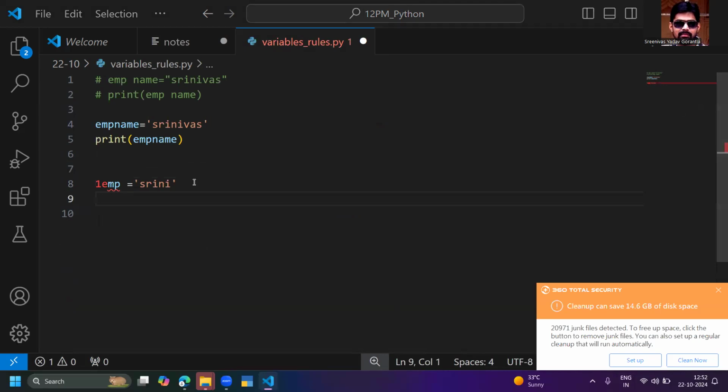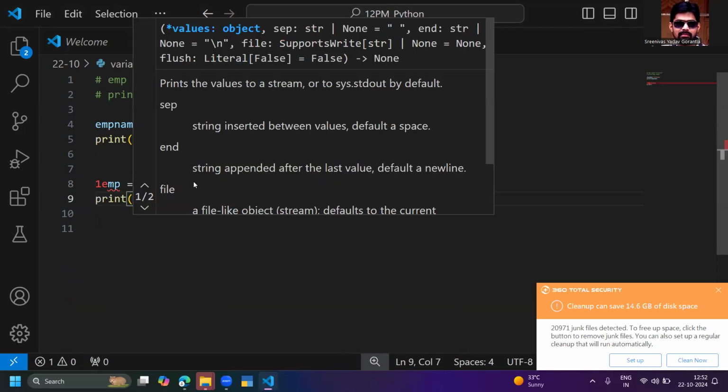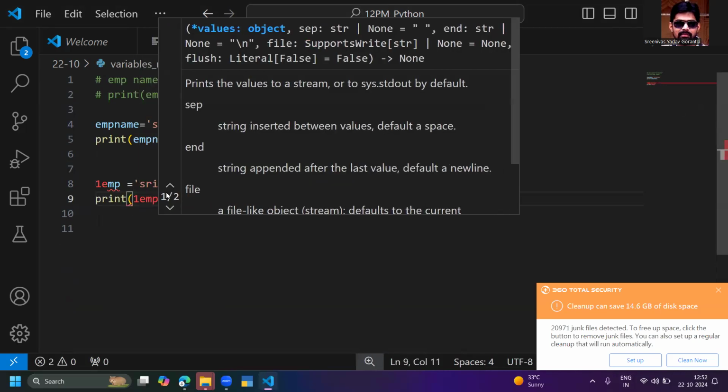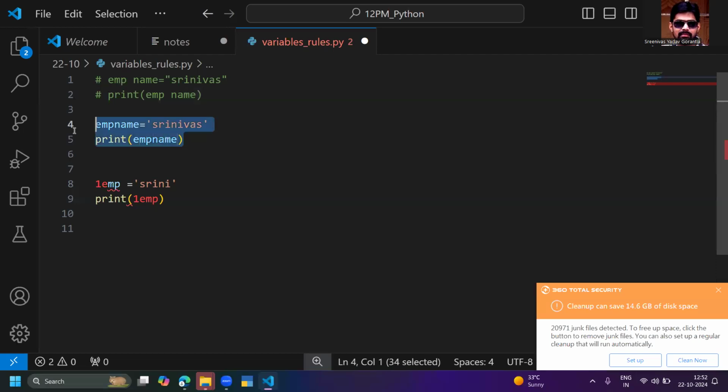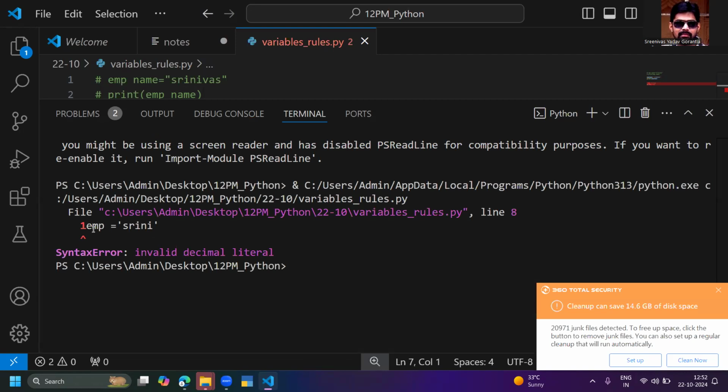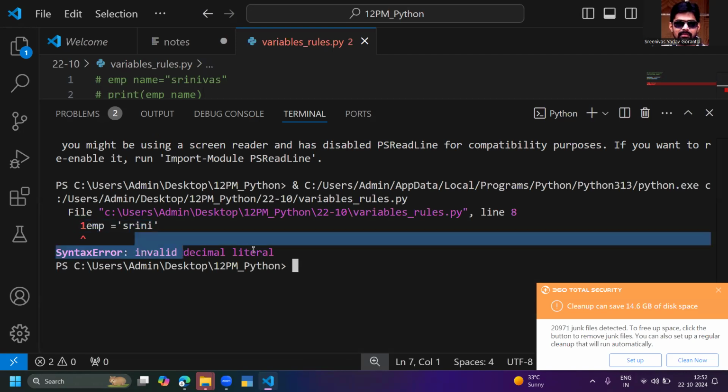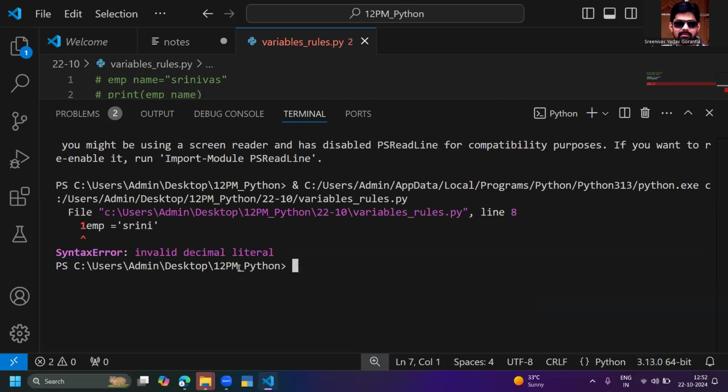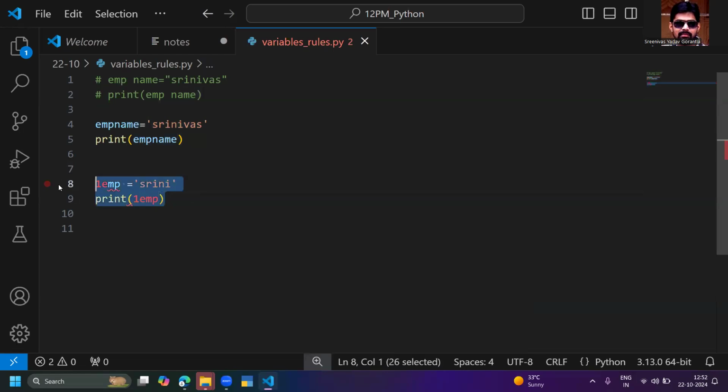So automatically it is showing the error. One EMP is not a variable name properly. You are not giving the variable name properly, so you will get the error obviously. One EMP is having the issue: invalid decimal literal. So in that way, you cannot give the variable name like this.